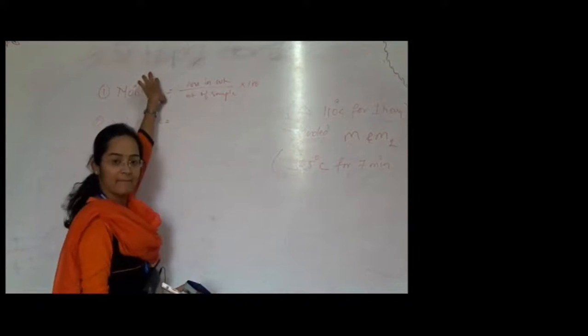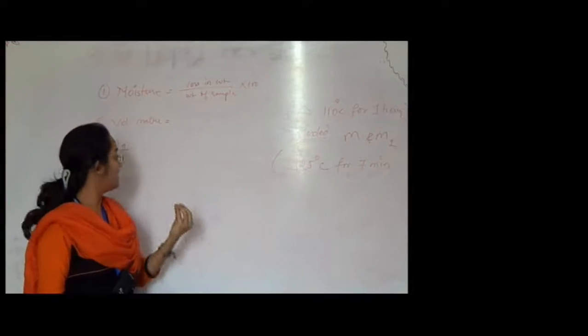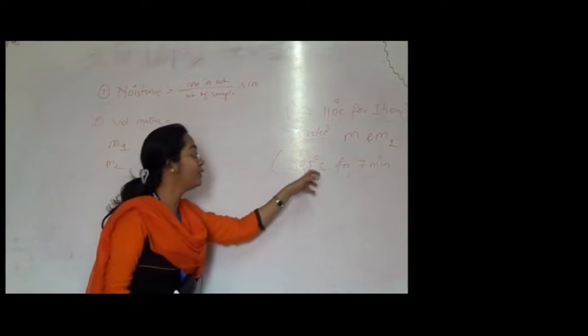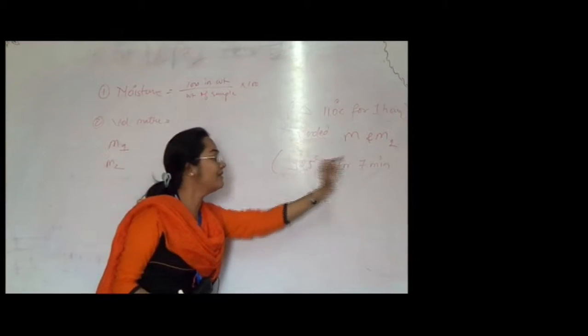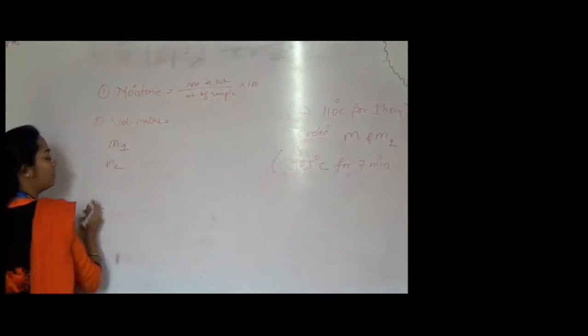It means the same sample which was taken for determination of moisture will be taken here, and it will be subjected to 925 degrees Celsius for 7 minutes. After that, that will be our m2 weight.